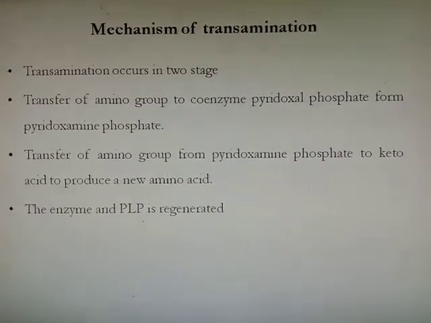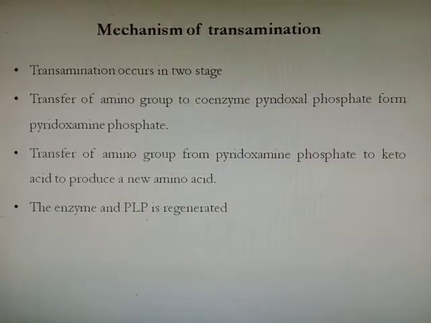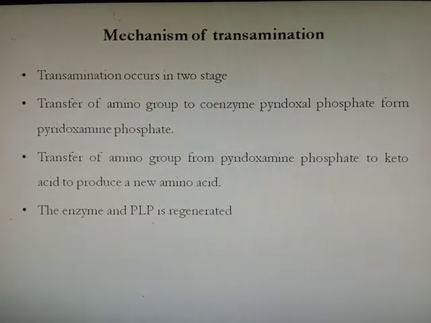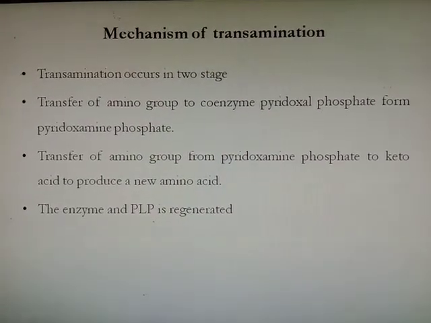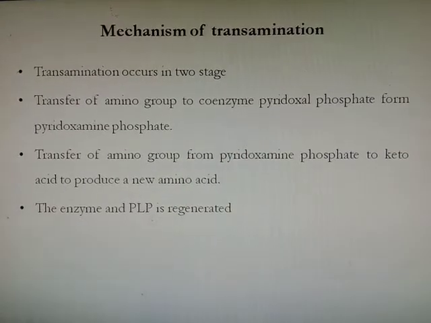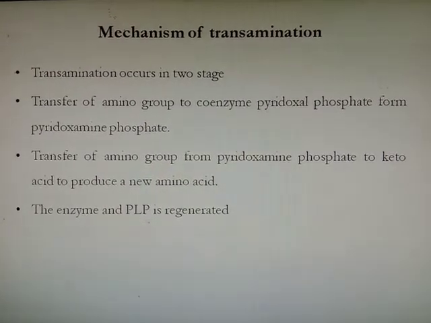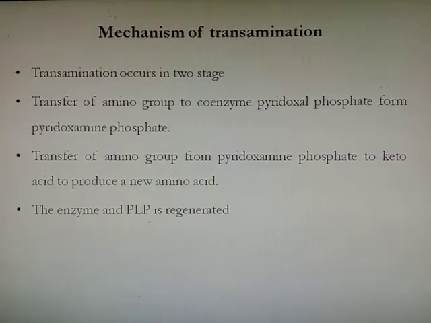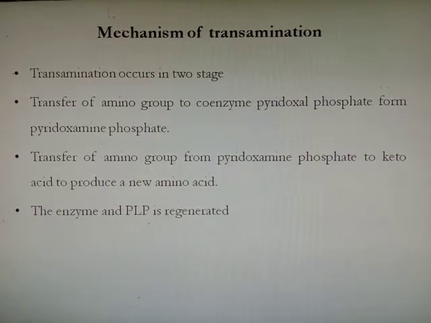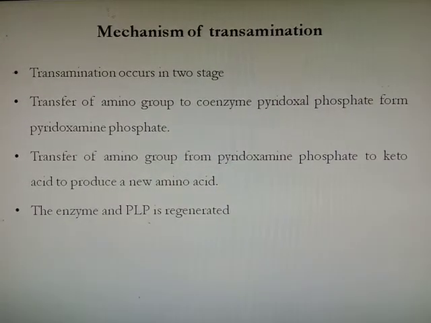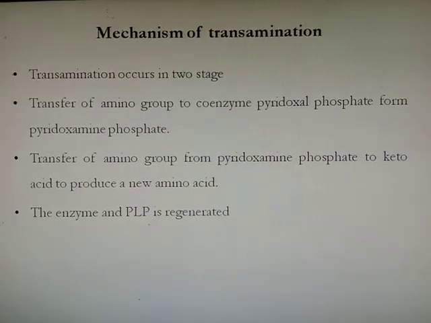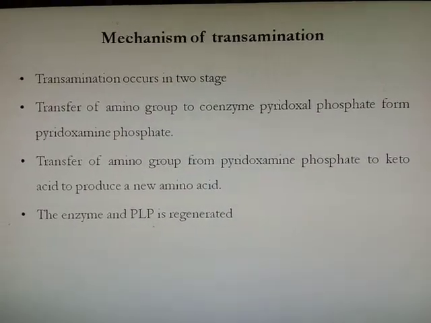Then the mechanism of transamination, how transamination takes place. Transamination occurs in two stages. First is the transfer of amino group to the coenzyme pyridoxal phosphate to form pyridoxamine phosphate. Then transfer of the amino group from pyridoxamine phosphate to keto acid to produce a new amino acid. In this process, the enzyme and pyridoxal phosphate are regenerated.